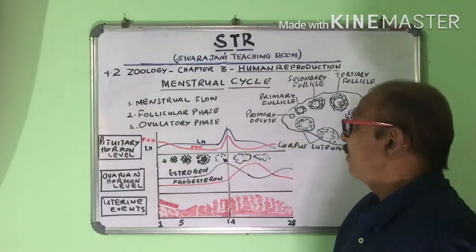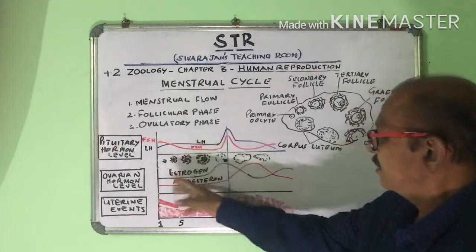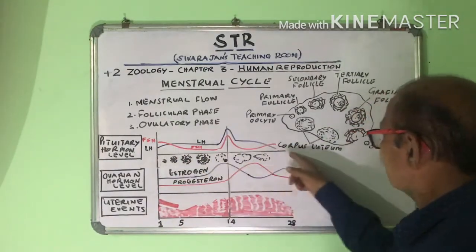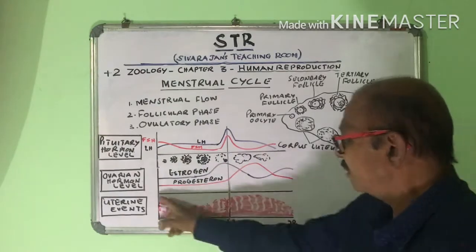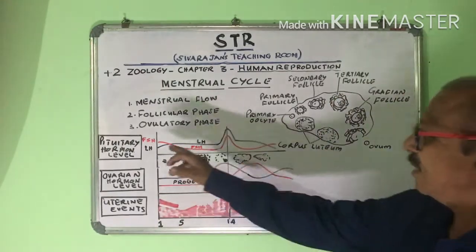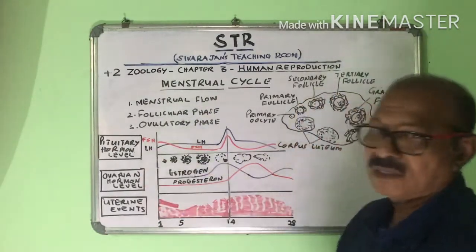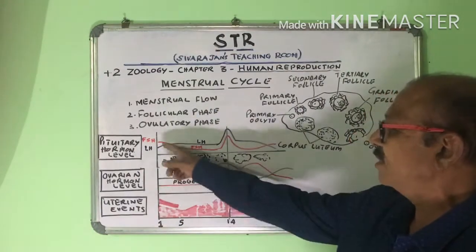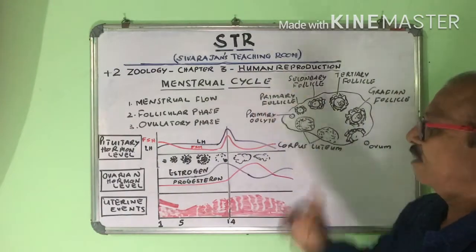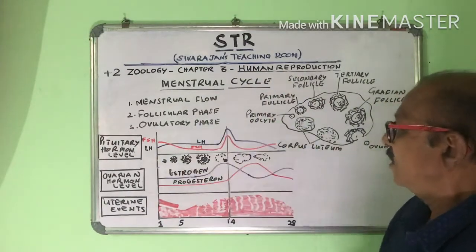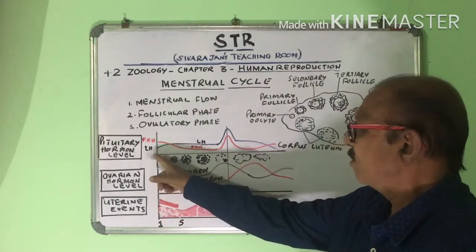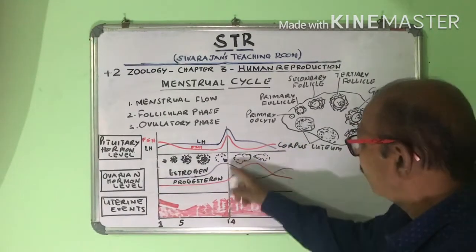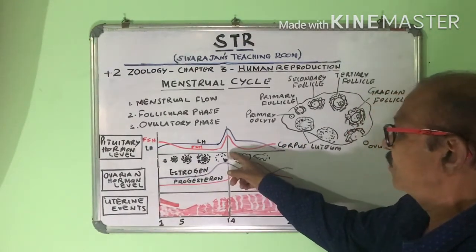Look here. This is a group of 3 graphs. This is one graph, this is a second graph, and this is a third graph. The first graph speaks about the influence of the pituitary hormones, that is FSH and LH, on the menstrual cycle. See, this is the first day of the menstrual cycle, this is the 28th day, and this is the 14th day, the middle point.